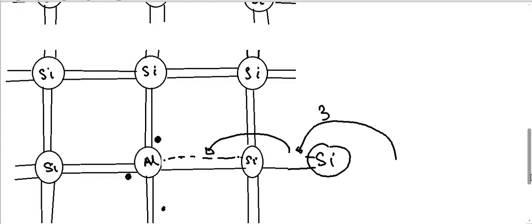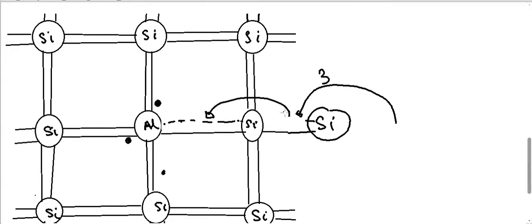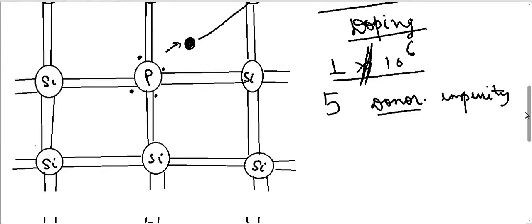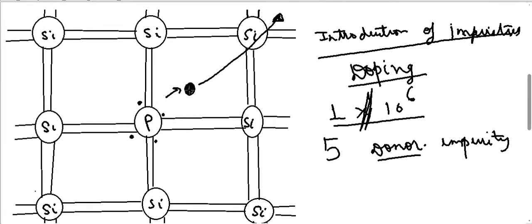And this type of impurity where the aluminum is taking an electron is called acceptor impurity, because it accepts electrons. And this type, because it gives an extra electron, is called N type of semiconductor.